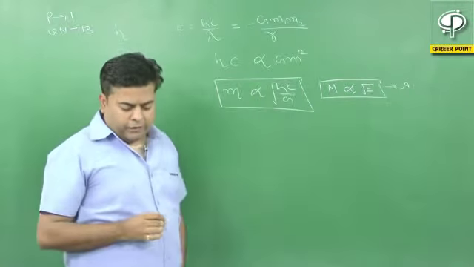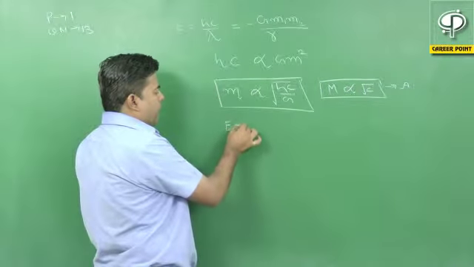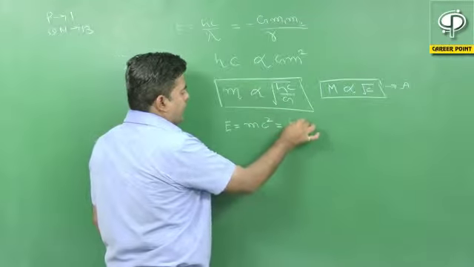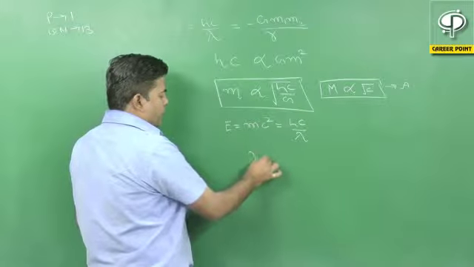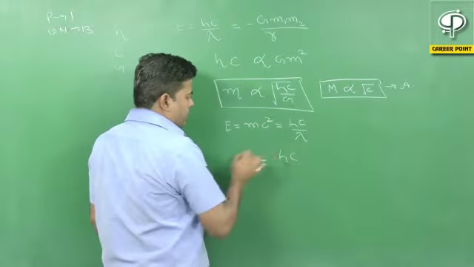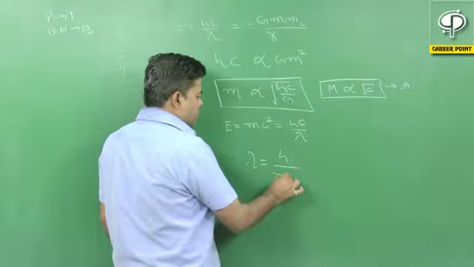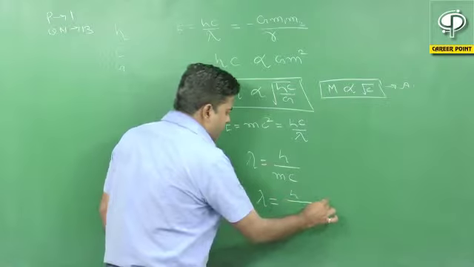Now for the second case, E is equal to mc square, which is equal to hc by lambda. Here we can write lambda is equal to h upon mc.